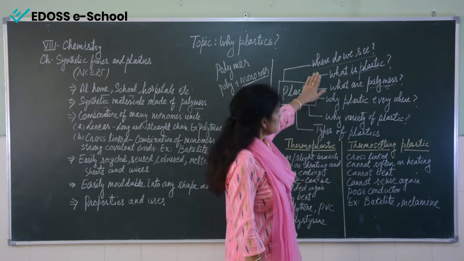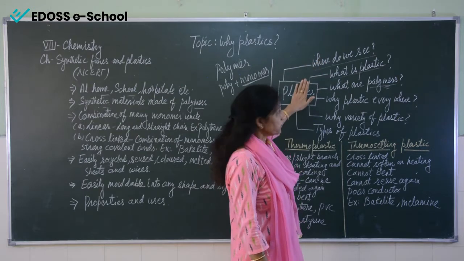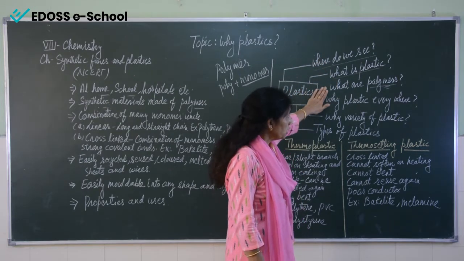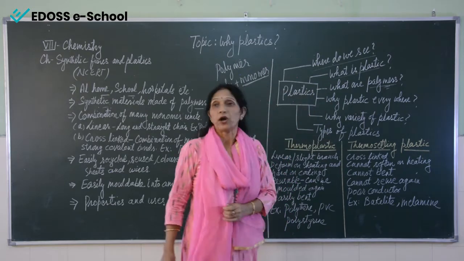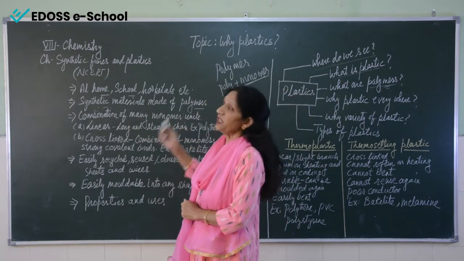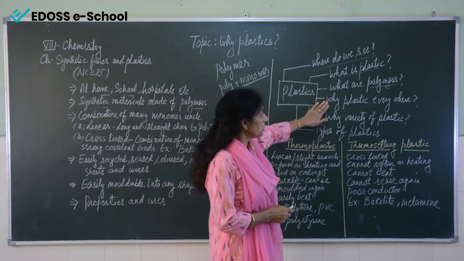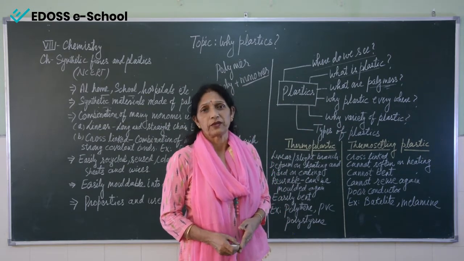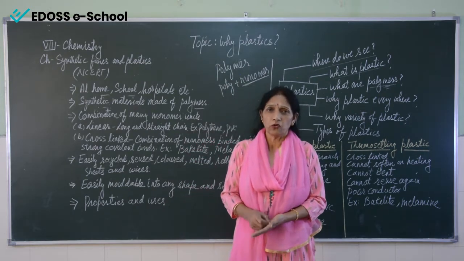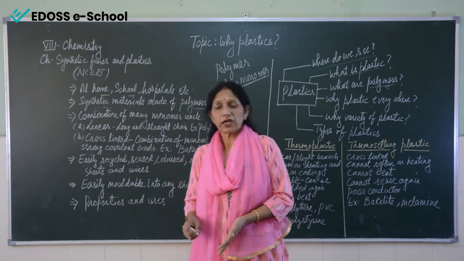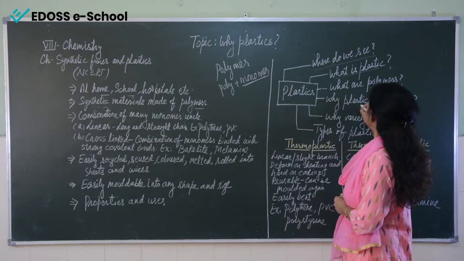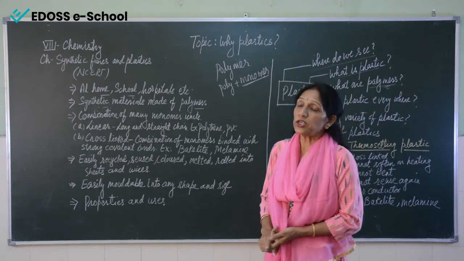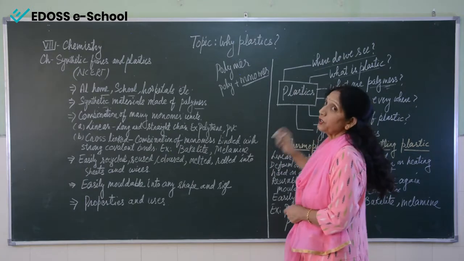Now we know we are seeing plastic everywhere. We are able to understand what plastic is and what polymers are. I have made it very clear. Now the question comes, why plastic? Why are we using this much plastic at home, hospitals, shops? What is the use of this plastic? What are the properties? Why are we using plastic in our day-to-day life?